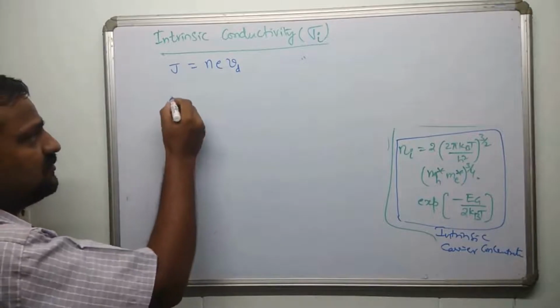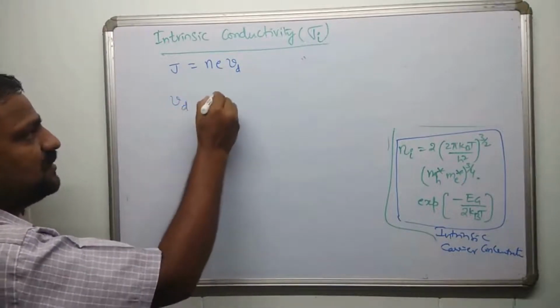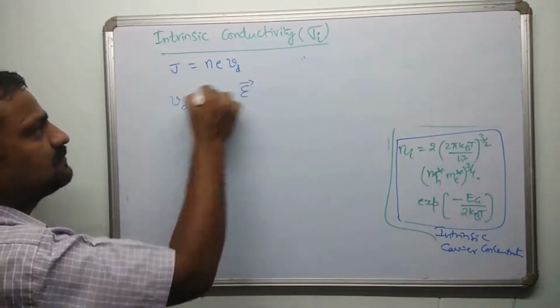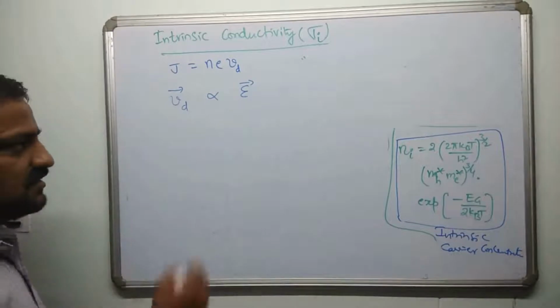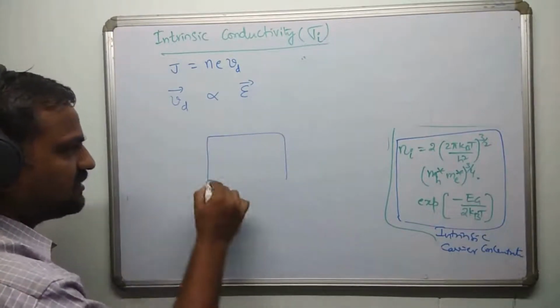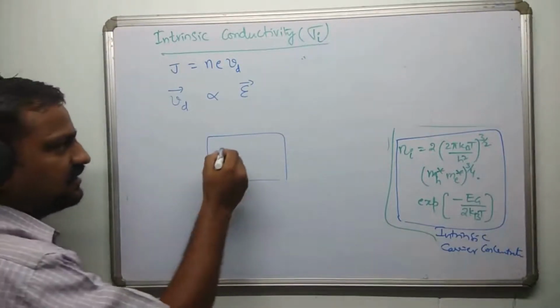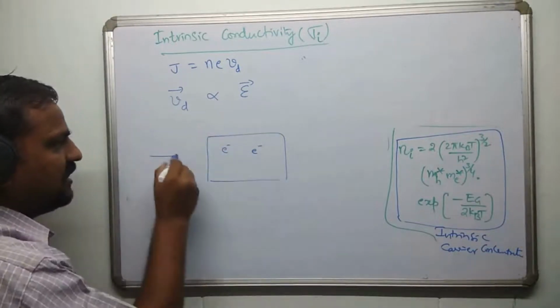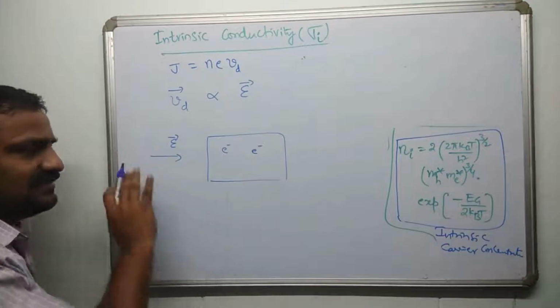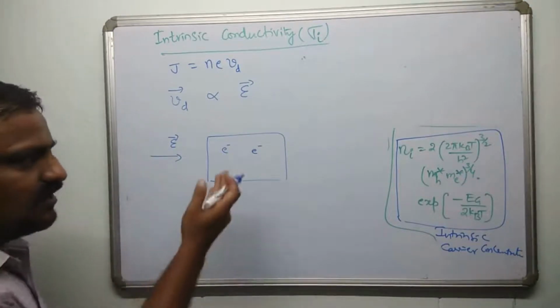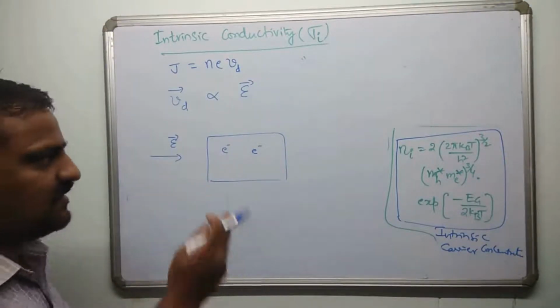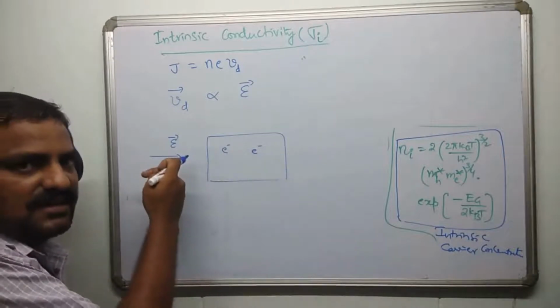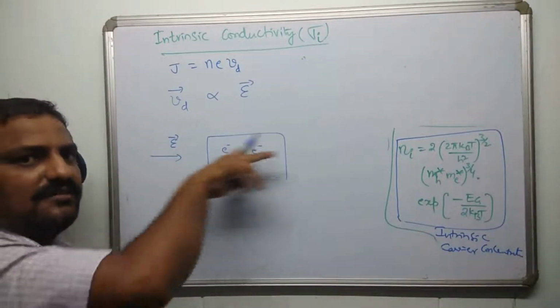Please remember, drift velocity Vd depends on the electric field applied. In a conductor, semiconductor, or insulator, there are electrons, which are carriers. When we apply an electric field from outside, these carriers move depending on their sign. A negative electron will be accelerated to the left, and a positive hole towards the right.